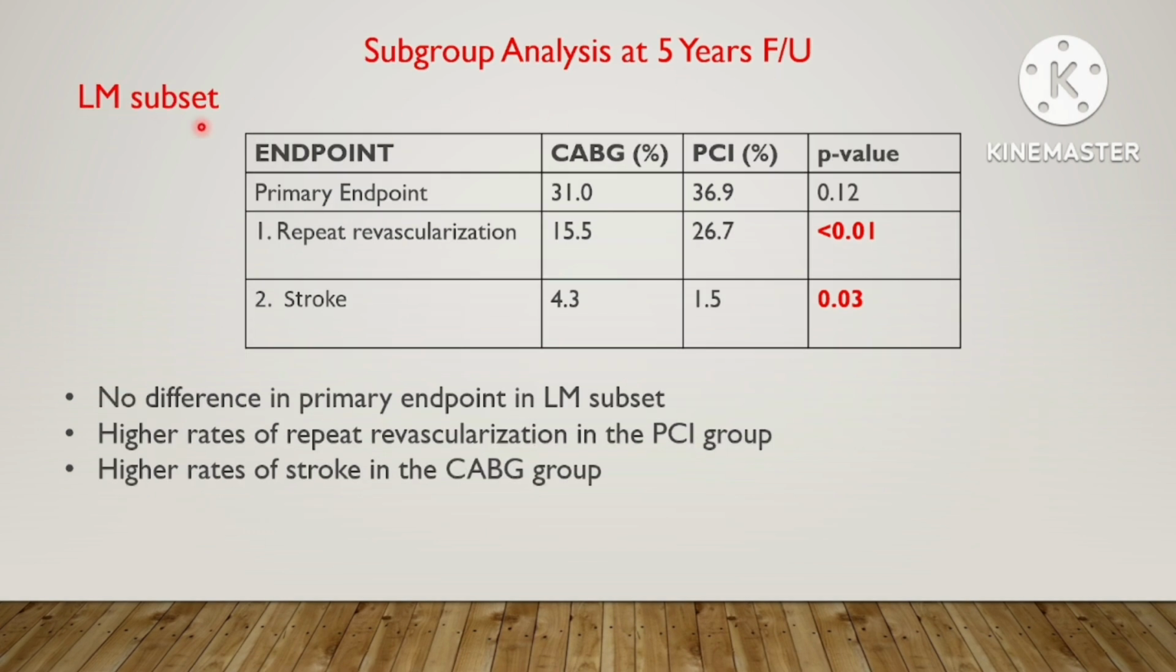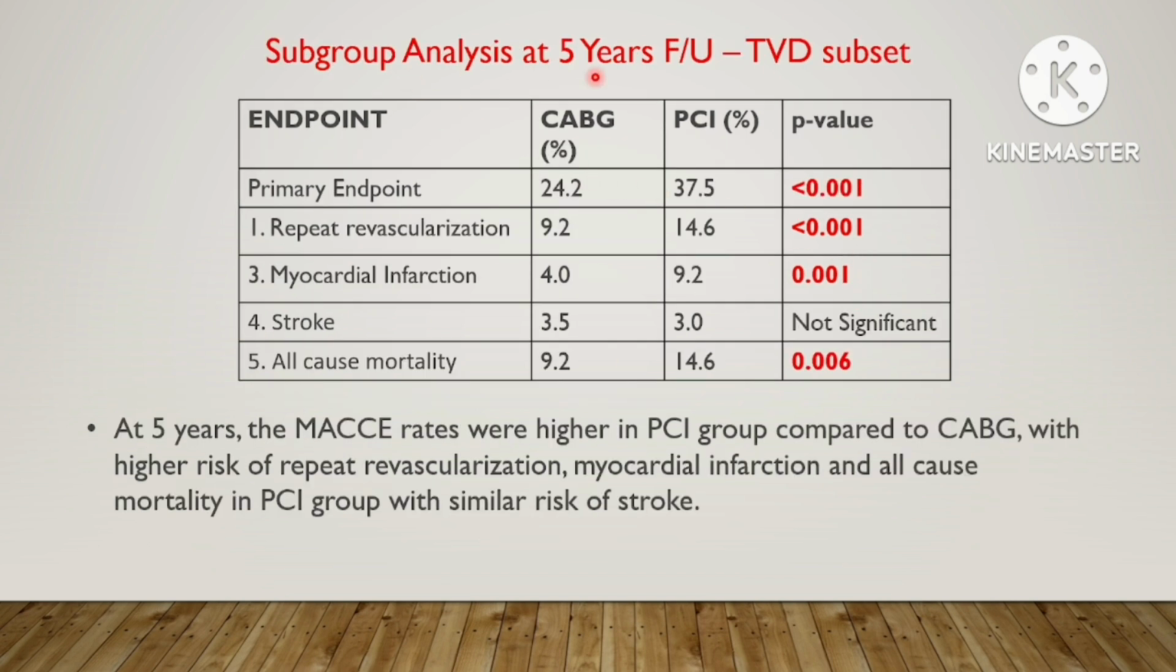In left main subset patients, the excess of repeat revascularization observed in the PCI arm was counterbalanced by the excess of stroke observed in the CABG group. Thus, the primary endpoint did not differ significantly between the two treatment arms. Now moving to subgroup analysis in the TVD subset of patients.